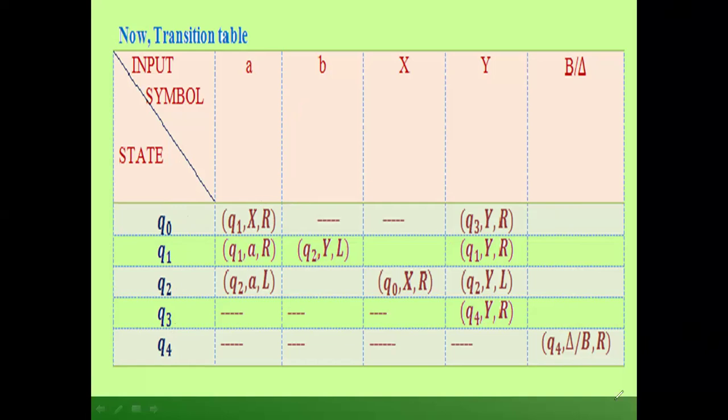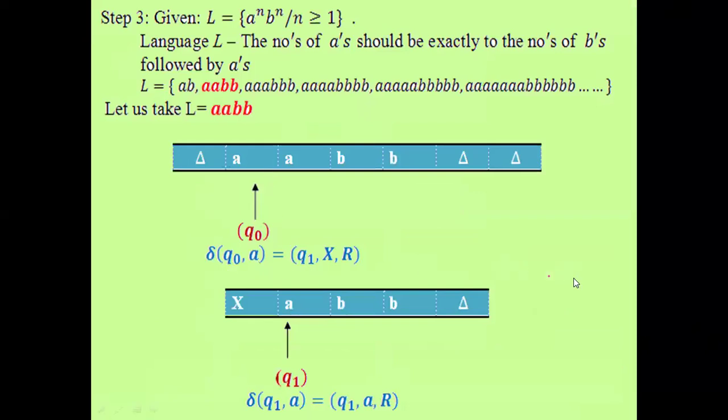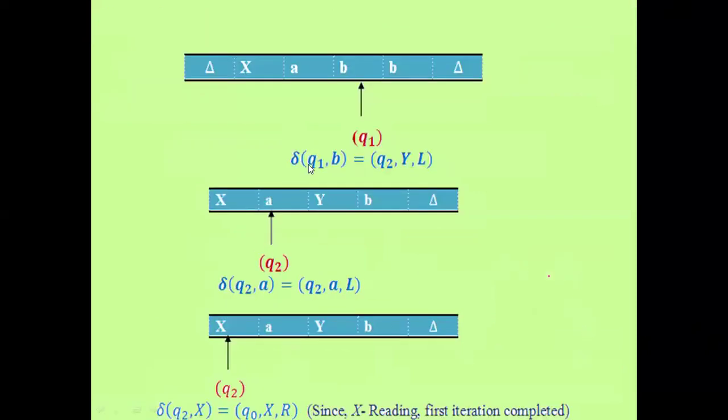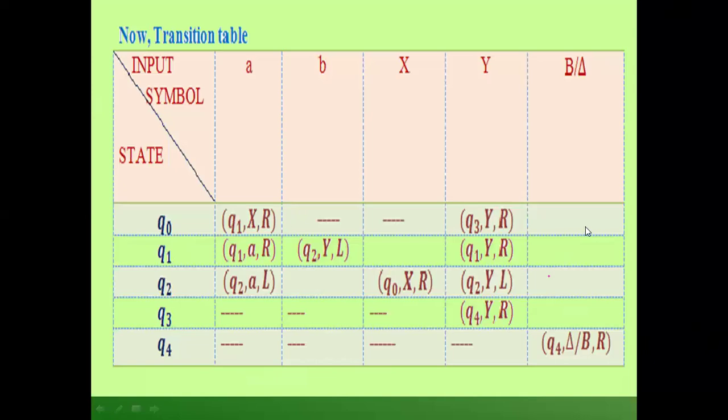We have to discuss it in the beginning itself, the first iteration. See here, q0 comma a is q1 comma x comma r, q1 comma b is q2 comma y, and so on. You fill in the corresponding values in the corresponding rows. Then with the help of the table we can frame the diagram.